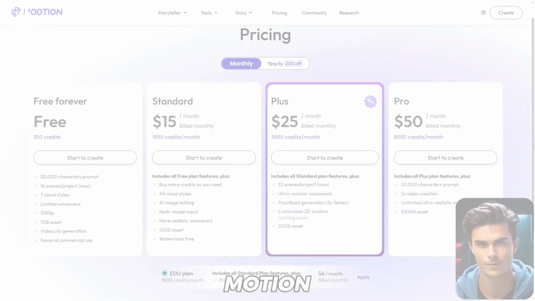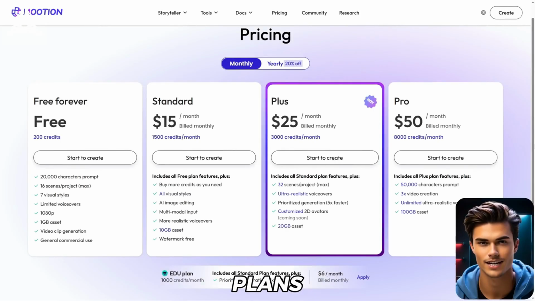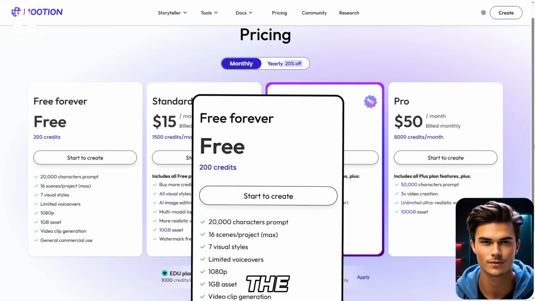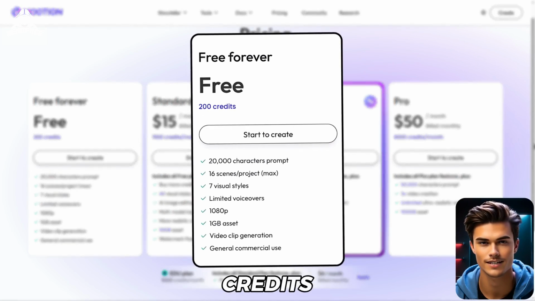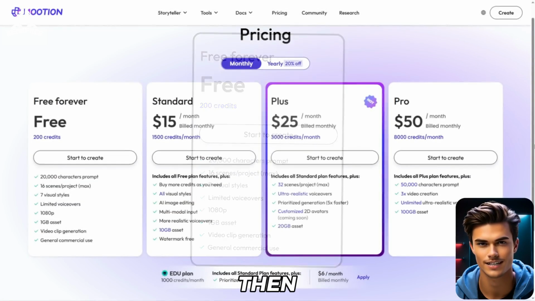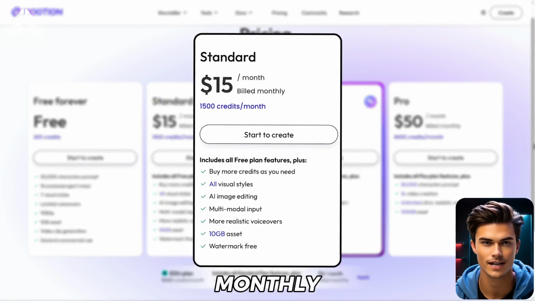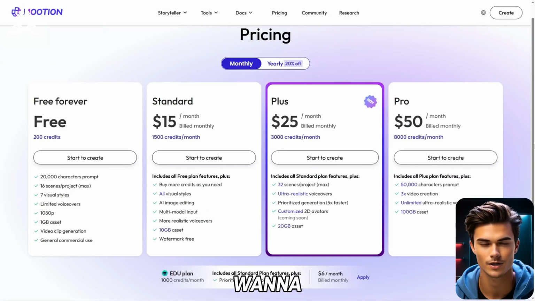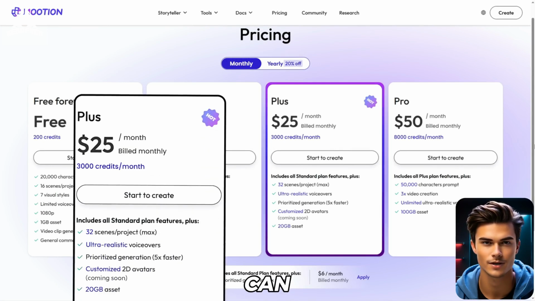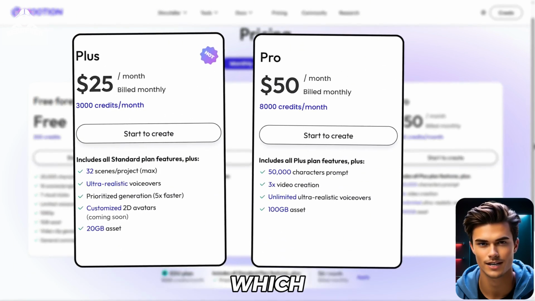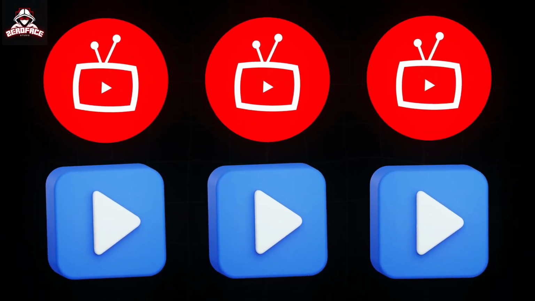So before we wrap up, let me explain something important. Mootion has a few interesting monthly plans, but the cool part is you can even use the free plan, which gives you 200 credits, and that's actually really good. Then there's the standard plan, which gives you 1,500 credits monthly, which is pretty solid. And if you want to take things to the next level, you can go for the Plus or Pro plans, which give you even more credits, meaning you can push out videos on multiple channels at the same time.